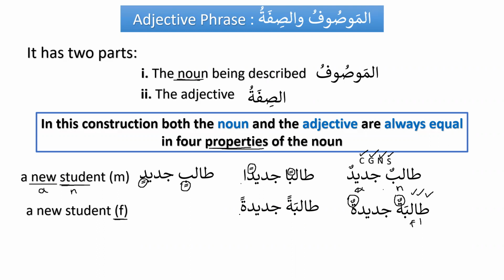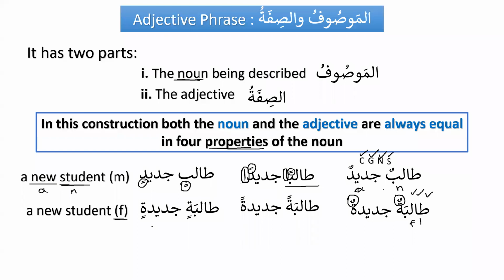One more thing that you need to notice: a masculine noun, when it is mansub, has an additional alif. But for the feminine noun, there is no need to put an additional alif. We discussed it in the beginning of the lessons, and this is just a review: for a masculine noun, there has to be an additional alif for mansub, but for feminine, there is no additional alif. So we say talibatan jadidatan, and if it's majroor for some reason, then it has to be talibatin jadidatin.